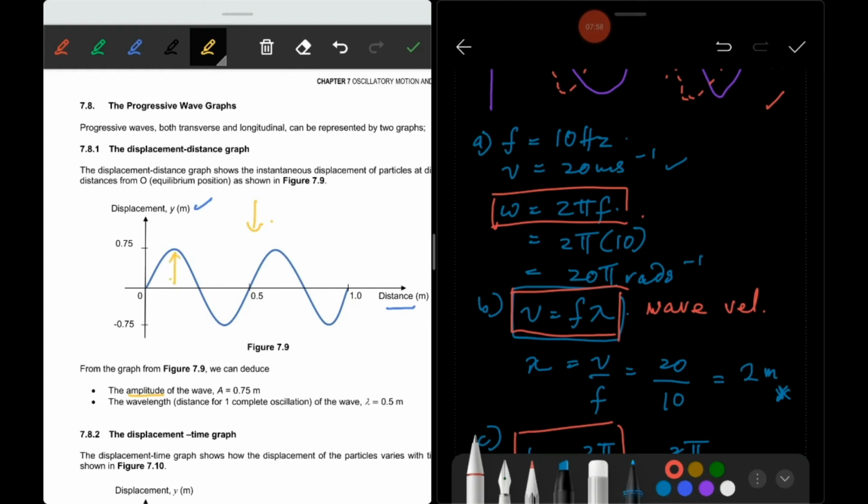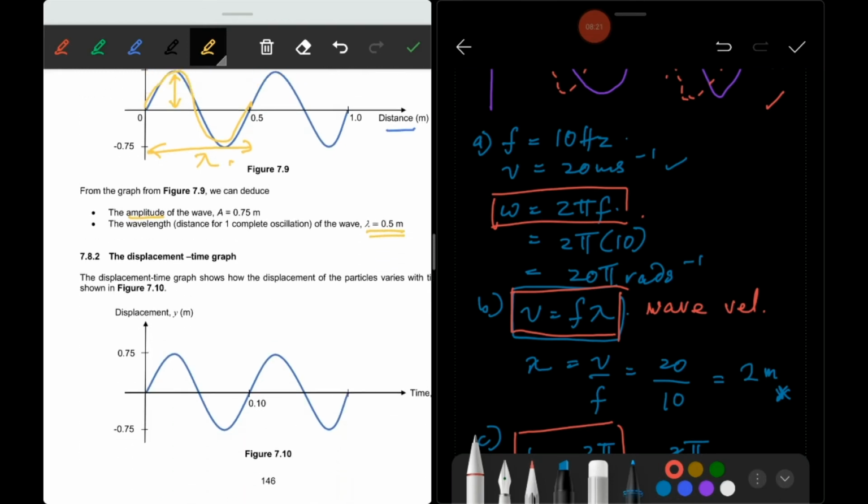This is the amplitude. The wavelength is the distance for one complete oscillation. You can calculate the wavelength starting from here to here. This is one complete oscillation, so therefore you can calculate the wavelength. The wavelength is 0.5 meter.